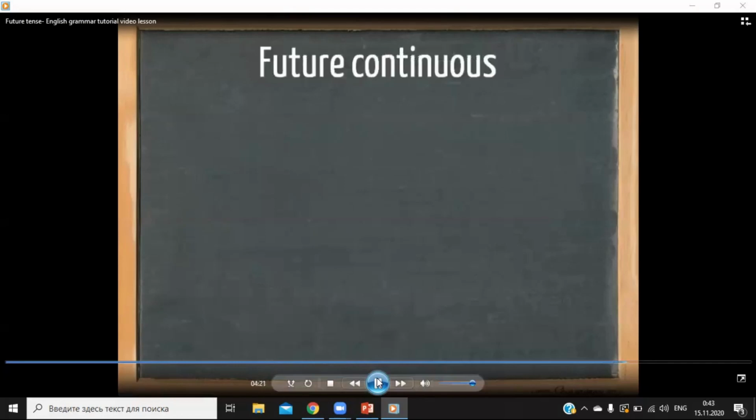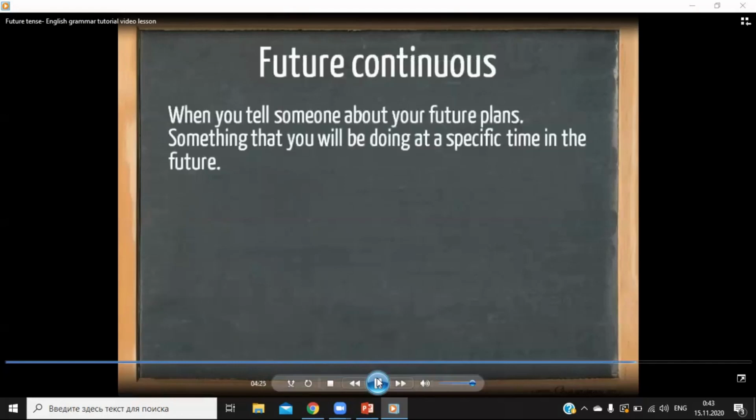A final form is the future continuous, and this is quite a tricky one. We use the future continuous when you tell someone about your future plans, something that you will be doing at a specific time in the future. We use shall and will. We use the infinitive of the verb to be, or the base form of the verb to be. We use the base form of a regular verb and ing.